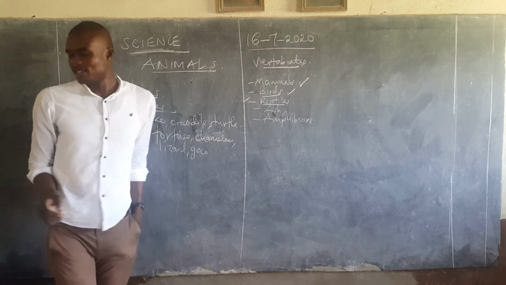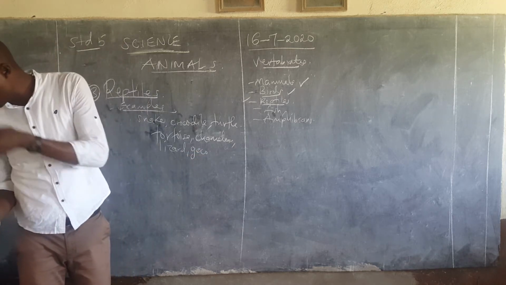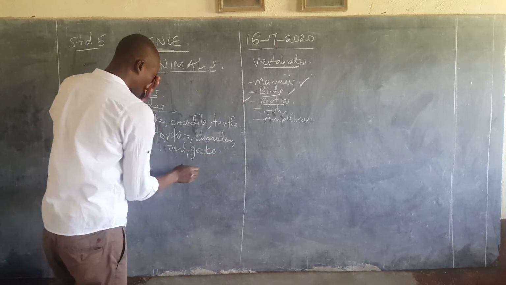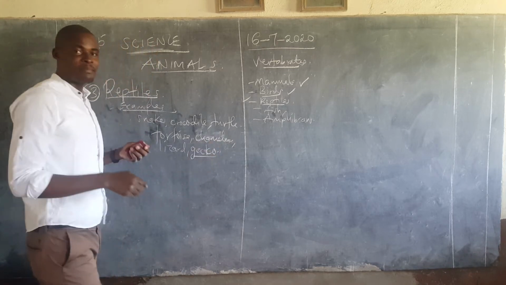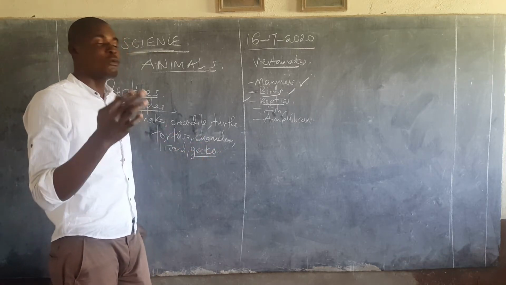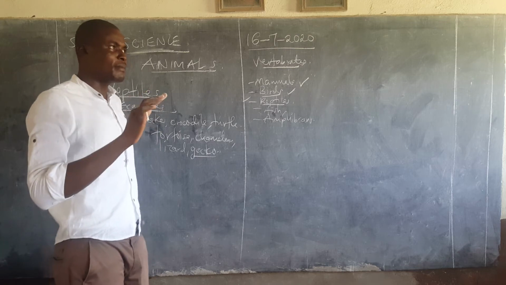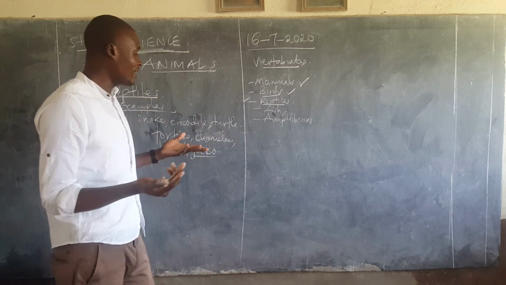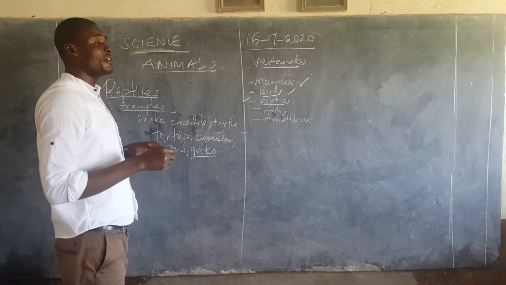So just to explain these animals, learners, because you may realize that most of them are not known to you. Like a gecko. A gecko just looks like a lizard, but it's somehow big. It is mostly seen on top of trees. Some are green, some are a funny color, some are brown, but they like going up the tree all the time.